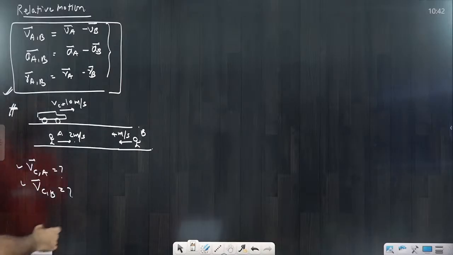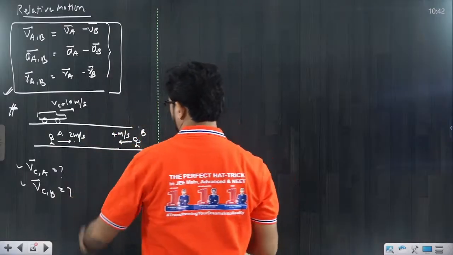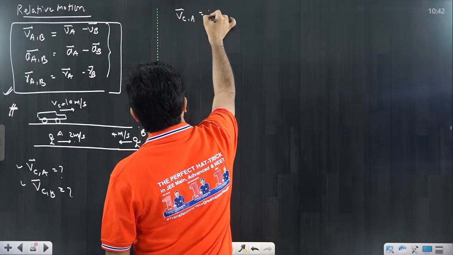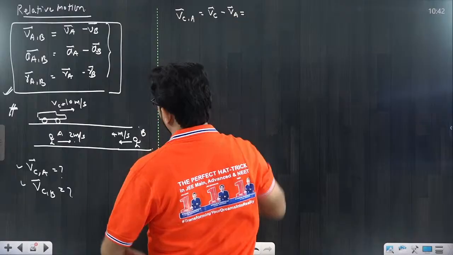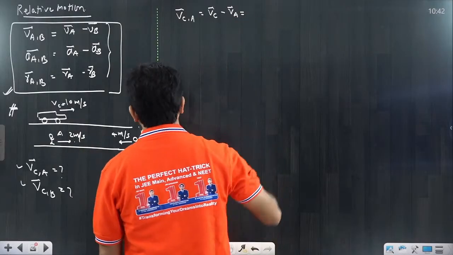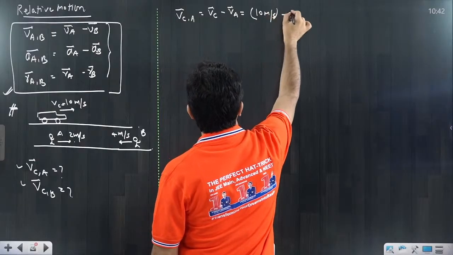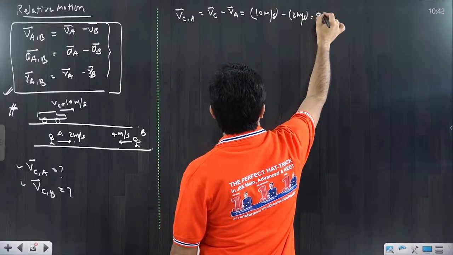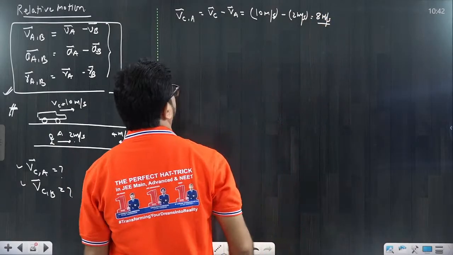So how to solve it? Directly, very simple. I can put velocity of car with respect to A, that means velocity of car minus velocity of A. I am taking the velocity of the car in the positive direction, suppose this is 10 meter per second, and A is also in the positive direction, equal to 2 meter per second. So that would be only 8 meter per second. The velocity of the car with respect to A would be 8 meter per second.